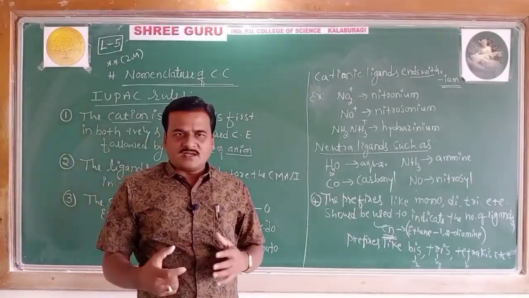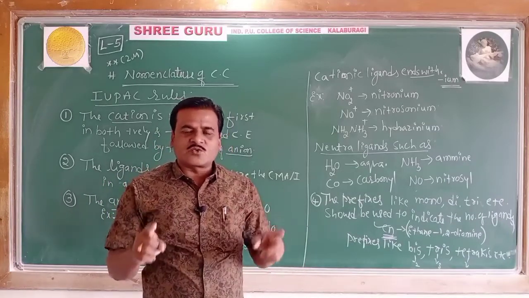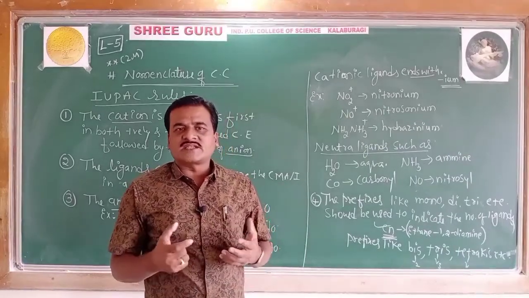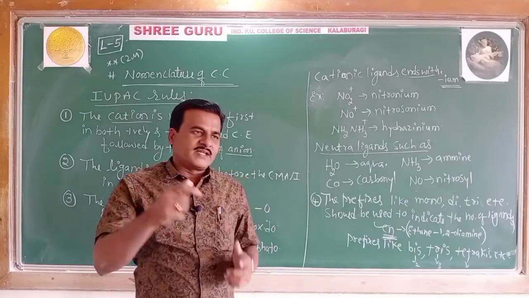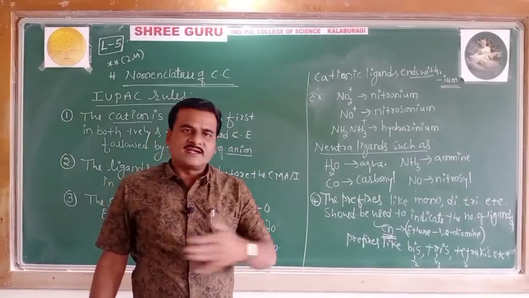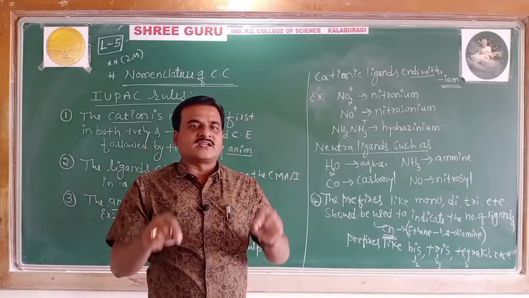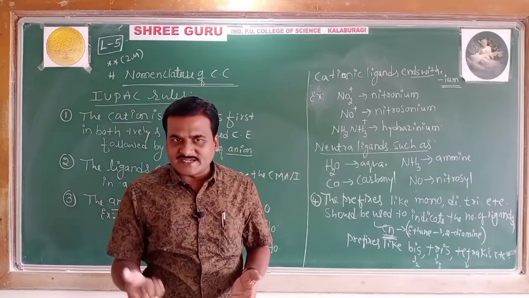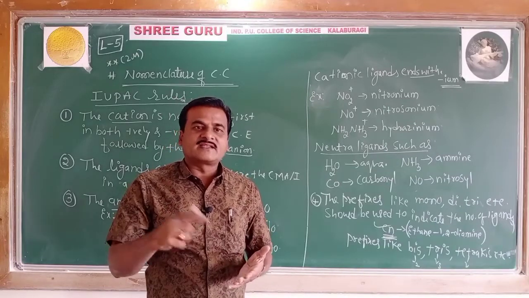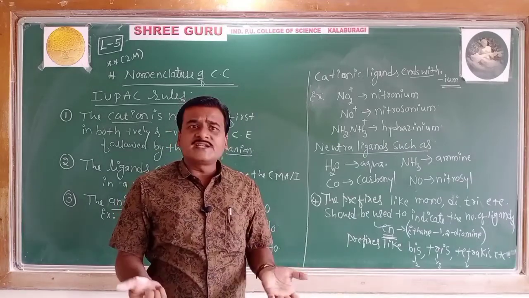If there are more than one ligand, maybe the same ligand or different ligands in the coordination entity, the number of ligands present is represented by the use of Greek prefixes like mono, di, tri, tetra and so on. If a Greek prefix already appears in the name of a ligand, polydentate ligands like en, ethylene diamine, dien, diethylene triamine, trien, triethylene tetramine, EDTA.